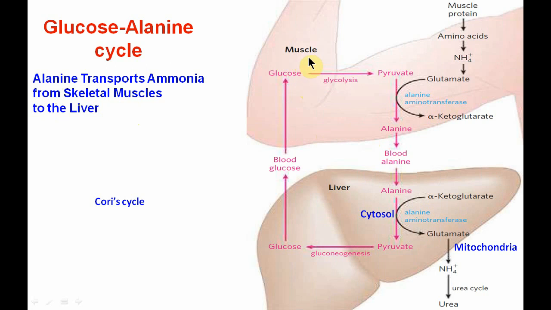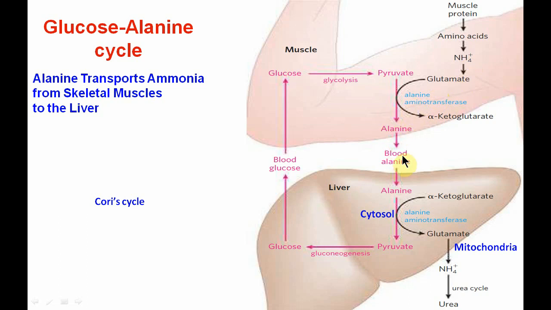In the muscle during activity, that is muscular contraction, the energy is provided by the major glycolytic pathway, that is glycolysis. So glucose undergoes glycolysis to form pyruvate, and at the same time muscle protein breakdown liberates amino acids and ammonia, the amino group, which is trapped to form glutamic acid. Glutamic acid transfers its amino group to pyruvate by the transamination reaction to form alanine. The enzyme is alanine aminotransferase, and glutamate is converted to alpha ketoglutarate. So now you can see the ammonia is now in the alanine.